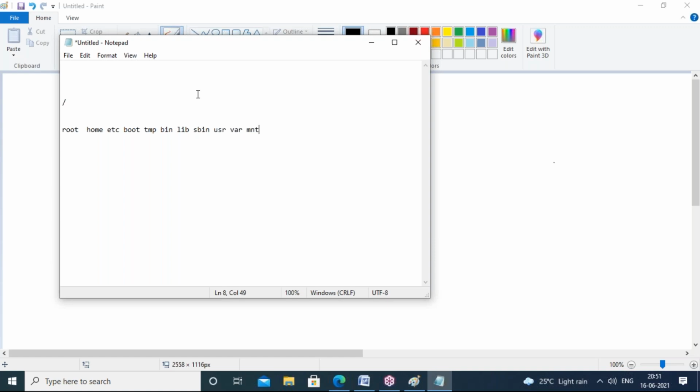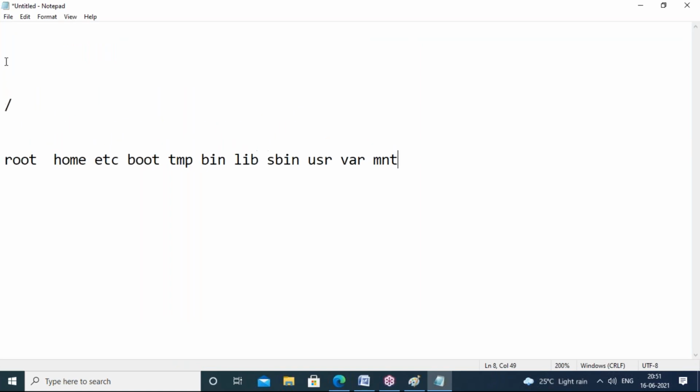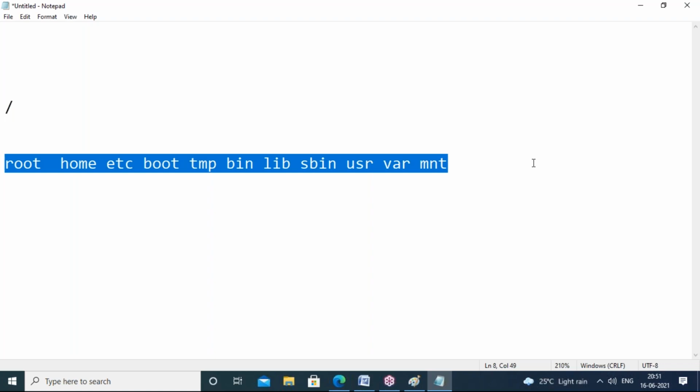So like this, there are so many folders available in Linux, guys. See here, slash is the main directory, similar to the C drive. If you go to the slash directory, you can see all these folders.